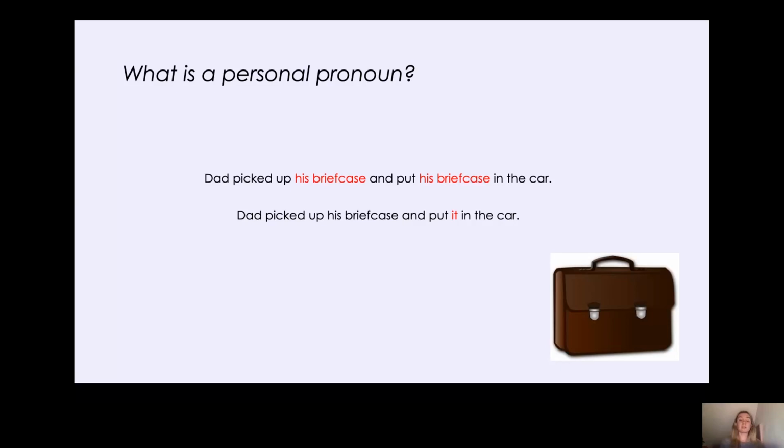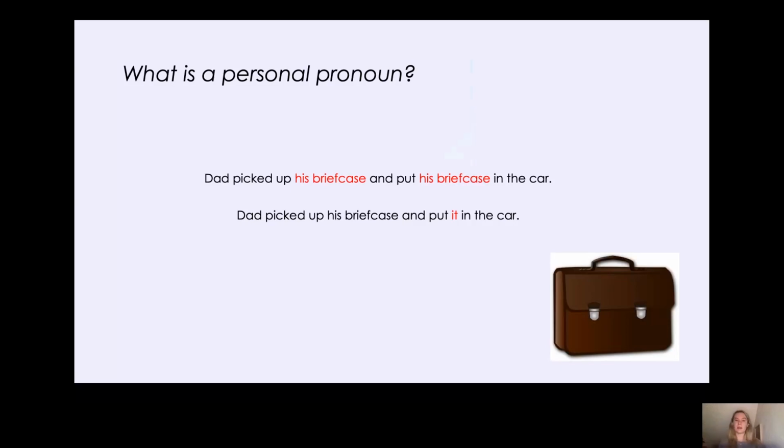If you said Dad picked up his daughter, then you'd put her in the car. Or Dad picked up his son and put him in the car. Okay, can you see how it is the person that is receiving the action? So Dad is the one that's picking it up, but it is the briefcase that is being picked up.